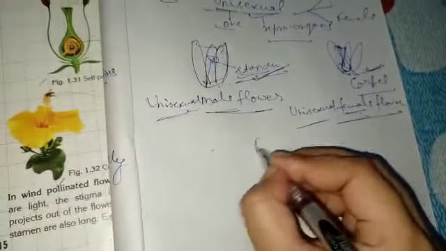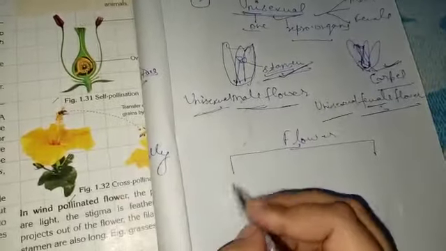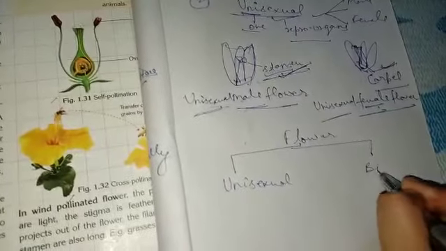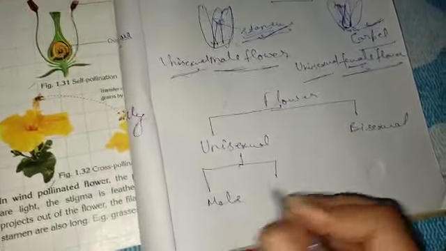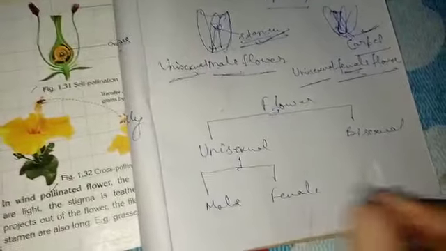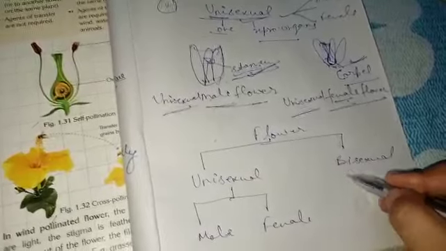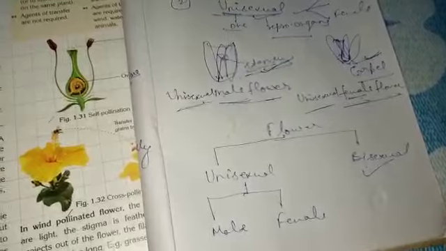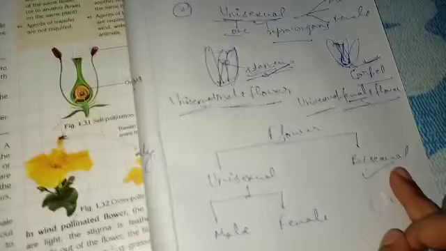So students, in this way we can divide flowers into two types: unisexual flowers and bisexual flowers. In unisexual there are two: unisexual male flower and unisexual female flower. And bisexual flowers are all bisexual because both organs are present, so they are not further divided. The examples of bisexual flowers are hibiscus, which we saw yesterday, and rose.